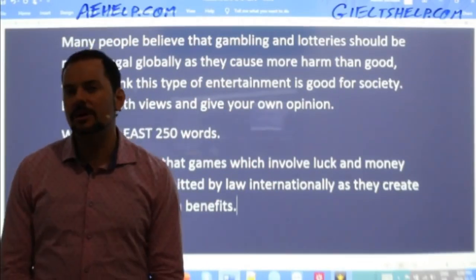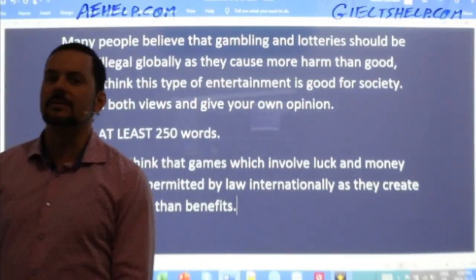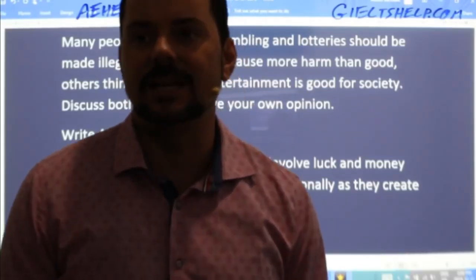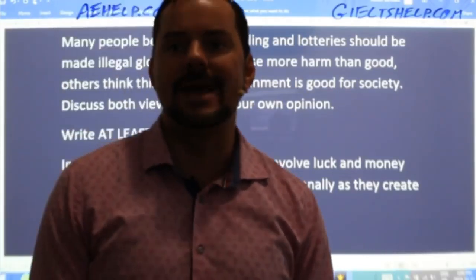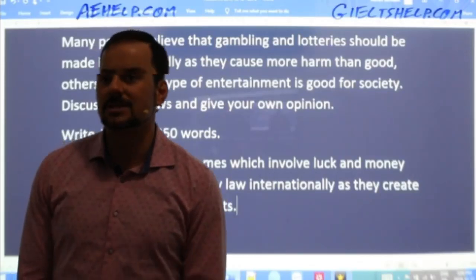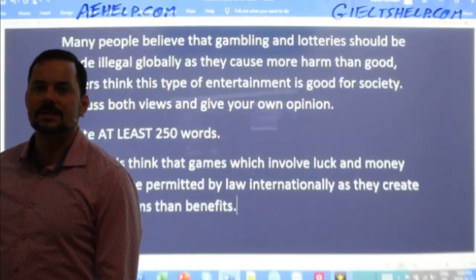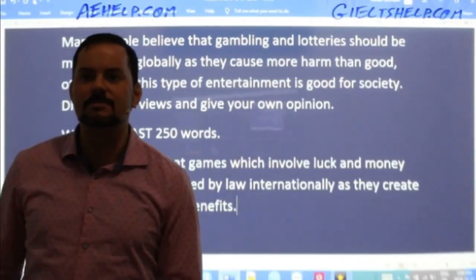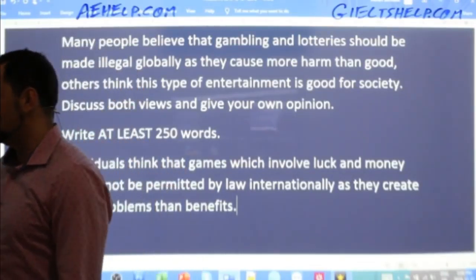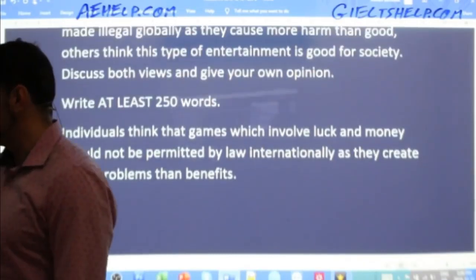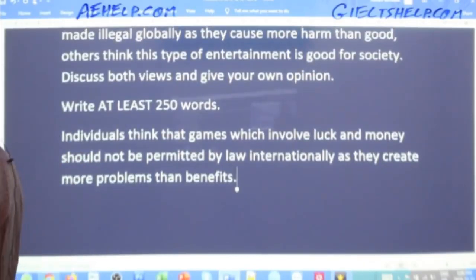Nidhe, that's not quite a paraphrase, so you're already giving some reasons there. Rajveer says a lot of individuals ascertain that betting and lotteries should be banned internationally because these have more drawbacks than benefits. Others believe that such enjoyment is beneficial for society. Good. Okay, some nice paraphrasing there. So I'll finish my paraphrasing as well.